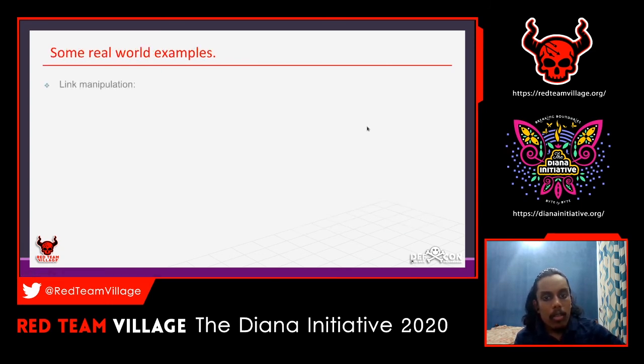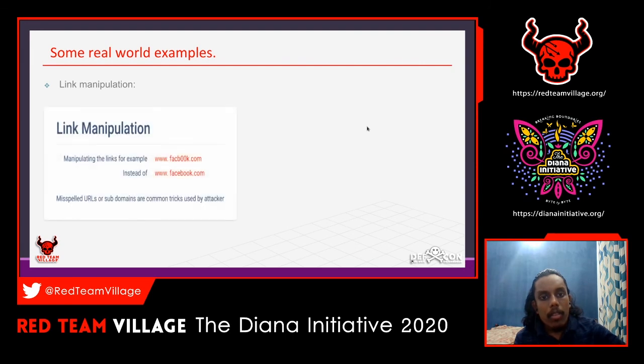So I can show you some real world examples. This is called link manipulation. I think from the screen you can see the manipulated links. For example, you can see facebook.com. It's not actually facebook.com, it's faceb00k.com, but it looks like facebook.com.